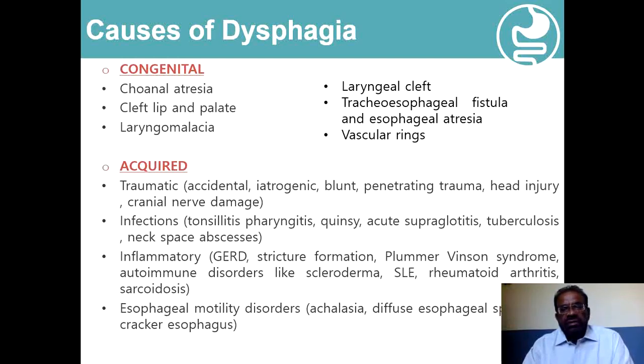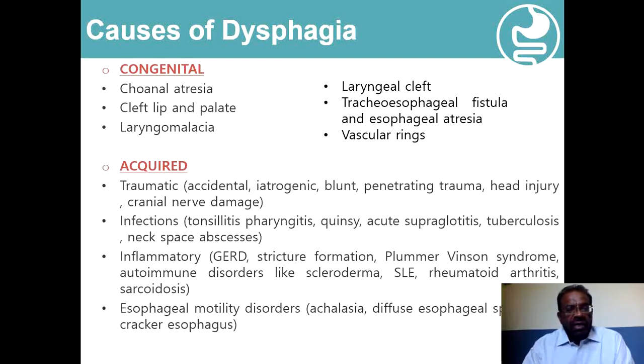And sometimes these rings, the aberrant arteries, when they cross over the esophagus, can cause compression, and this type of dysphagia, which results from these vascular abnormalities, aberrant blood vessels, is known as dysphagia lusoria.